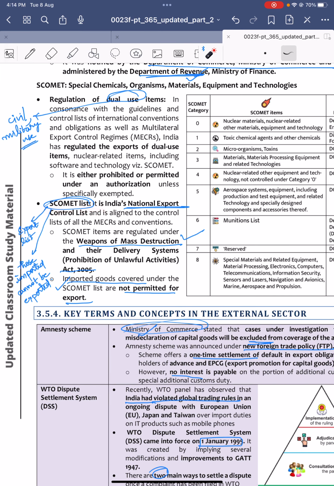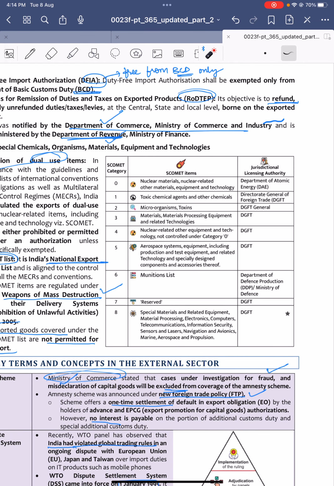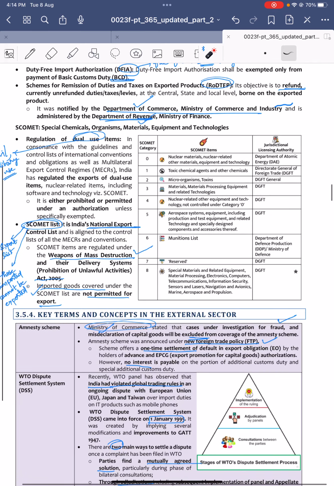The SCOMET list is India's national export control list, and those items imported cannot be exported. Under this list, whatever is mentioned, if they are imported by our country, they cannot be exported, okay. The SCOMET items regulated under this list include weapons of mass destruction, and imported goods are not permitted for the exporter. So you can see here, this is the list of SCOMET items, the SCOMET category, which are allowed and not, and under which department they come.